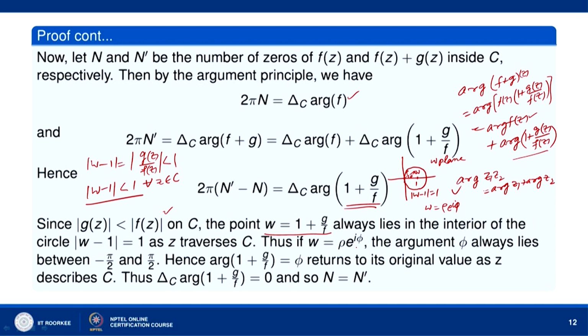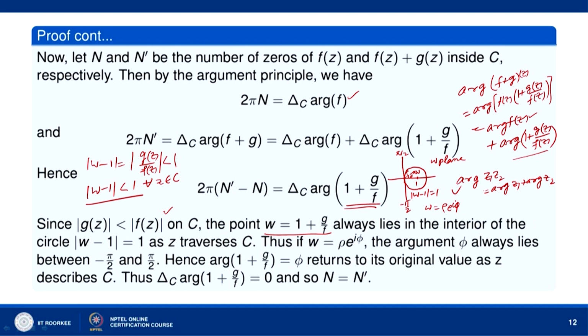So, thus if w equals rho e to the i phi, the argument phi of w varies between minus pi by 2 and pi by 2. Here the argument of w is minus pi by 2, and here it is pi by 2. So the argument of w lies between minus pi by 2 and plus pi by 2, and therefore the argument of 1 plus g by f, which we are denoting by w, is phi.